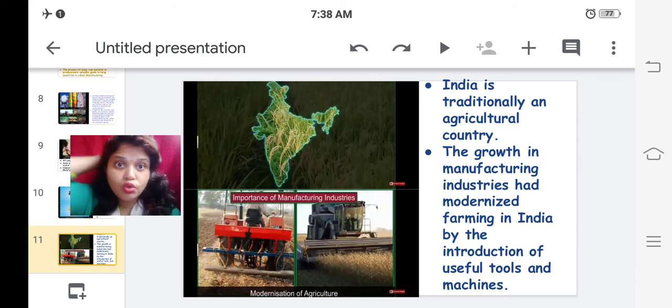No. We have modernized ourselves and started using advanced ways of agriculture. It has become possible because of the manufacturing industries, which provide us modern tools and machines used in agriculture. So because of manufacturing industries, we have developed in agriculture. This is one of the important factors.